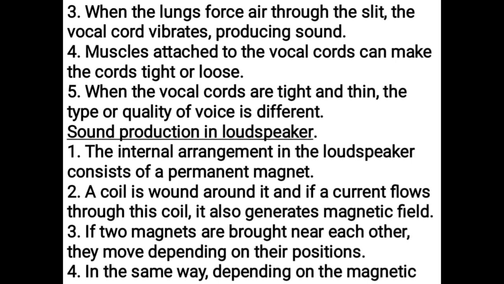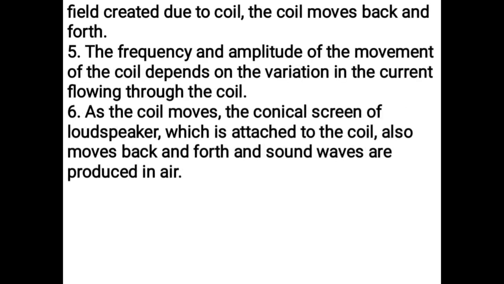Sound production in loudspeaker. The internal arrangement in the loudspeaker consists of a permanent magnet. A coil is wound around it, and if a current flows through this coil, it also generates a magnetic field. If two magnets are brought near each other, they move depending on their positions. In the same way, depending on the magnetic field created due to the coil, the coil moves back and forth. The frequency and amplitude of the movement of the coil depends on the variation in the current flowing through the coil. As the coil moves, the conical screen of the loudspeaker, which is attached to the coil, also moves back and forth, and sound waves are produced in air.